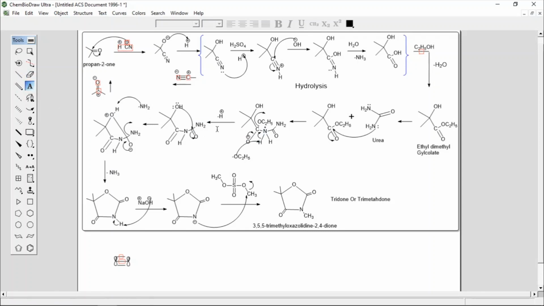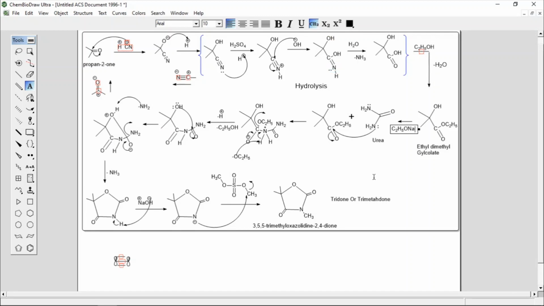So it takes the proton, and what is lost is C2H5OH. Now you are doing this condensation reaction in presence of sodium ethoxide, C2H5ONa.